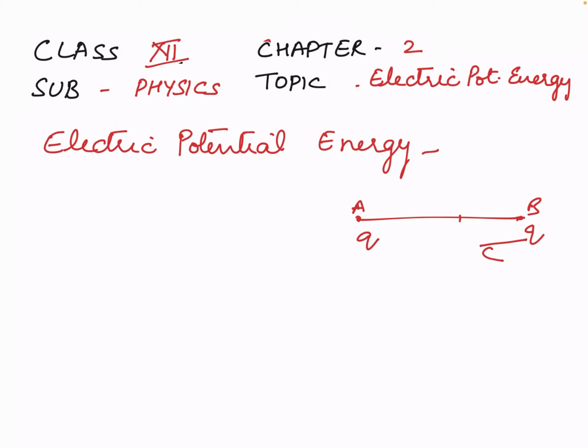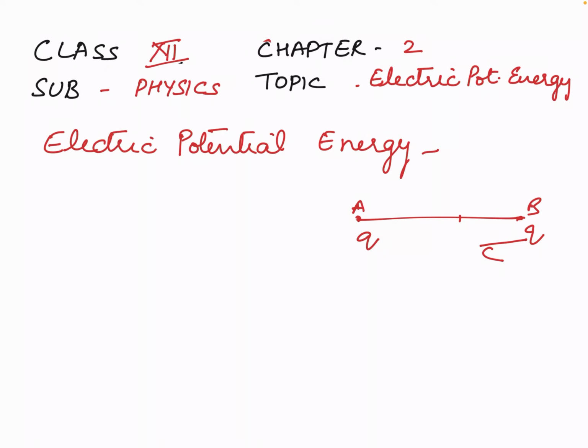Since the electrostatic force is a conservative force, this work is stored in the form of potential energy of the two charges. So electric potential energy of a system of point charges is the amount of work done in assembling the charges at their locations by bringing them from infinity to that point.